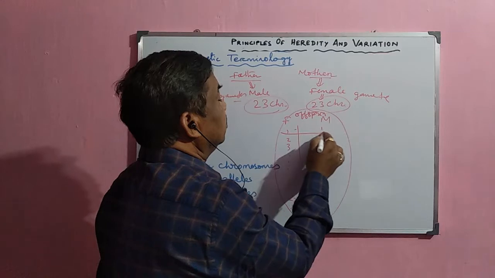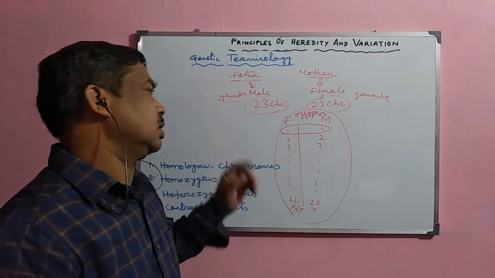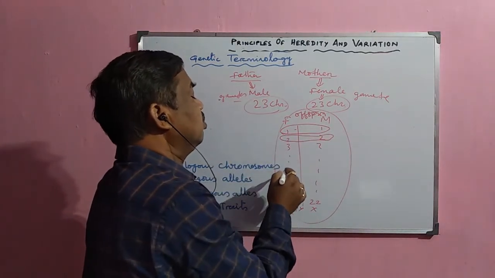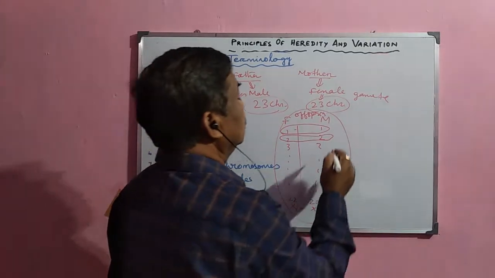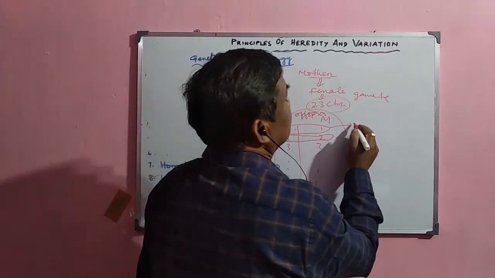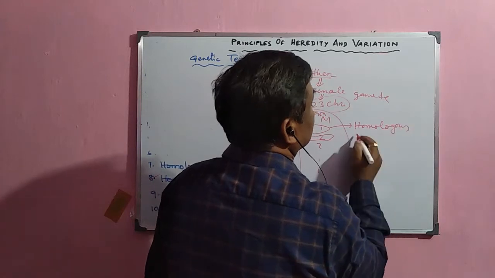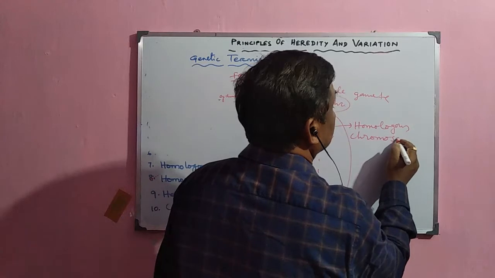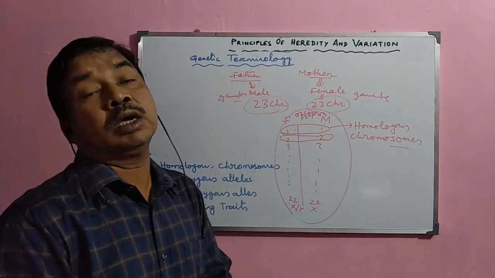Chromosome number 1 of the father and chromosome number 1 of the mother, chromosome number 2 of the father and chromosome number 2 of the mother, and so on. These are the homologous chromosomes. They are similar and bear similar characters. In human beings, these chromosomes up to 22 are homologous.